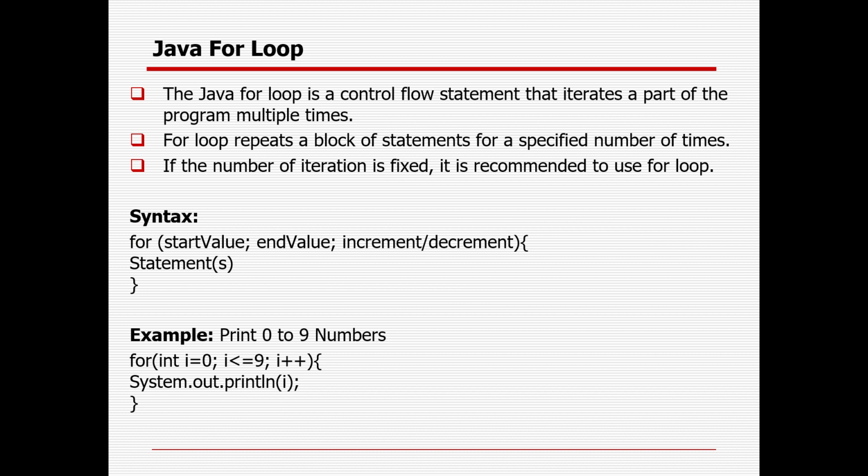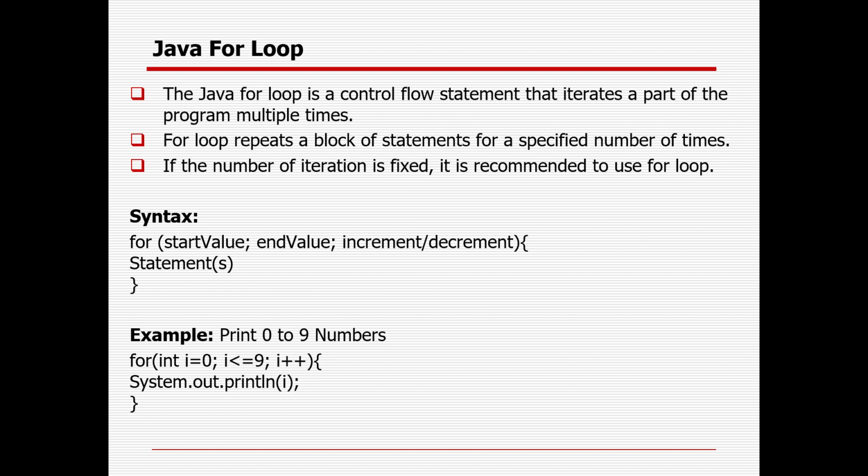There may be a situation when the user needs to execute a block of code several number of times. In general, statements are executed sequentially. The first statement in a function is executed first, followed by the second, and so on. Loop statements are used for repetitive execution. There are three types of loop available in Java: for loop, while loop, and do while loop. Apart from that, there is another loop called enhanced for loop or for each loop. That will be covered whenever I cover the collection framework.